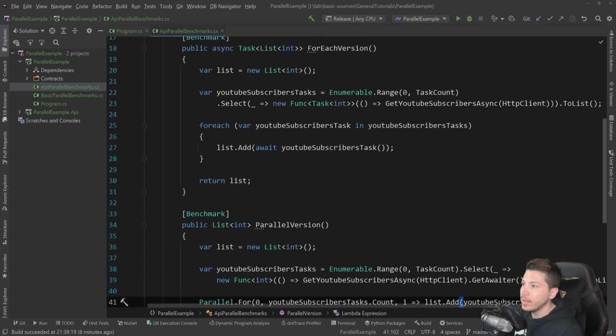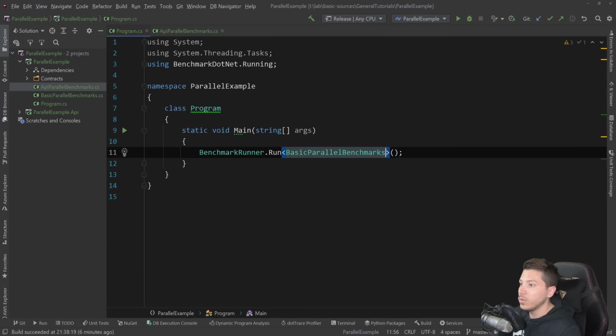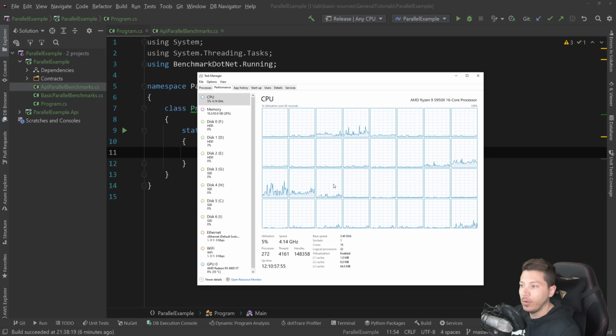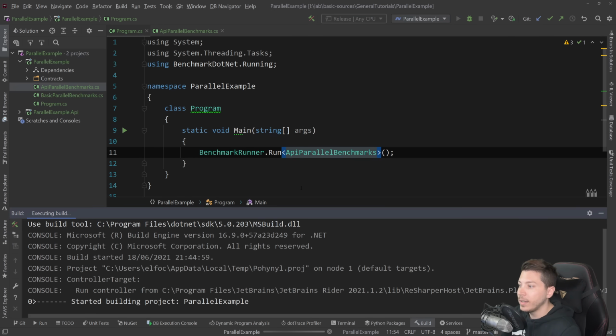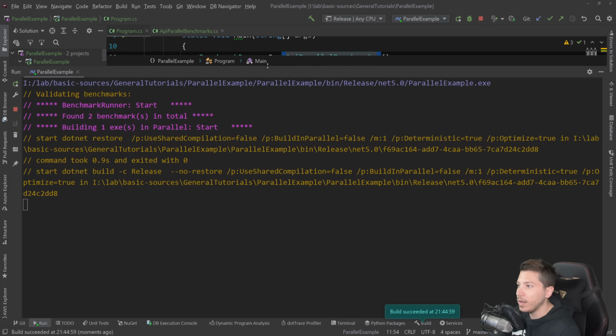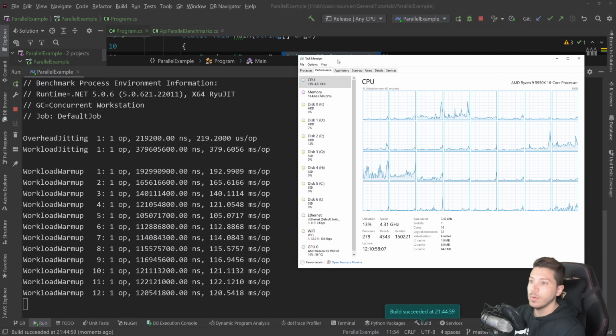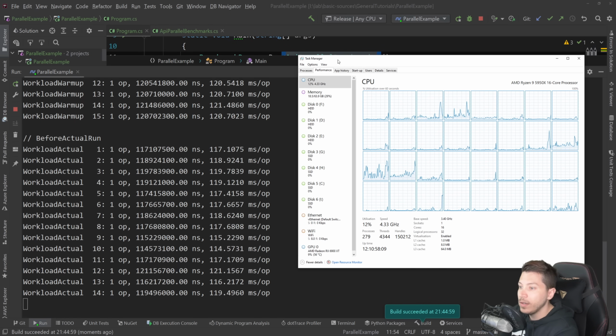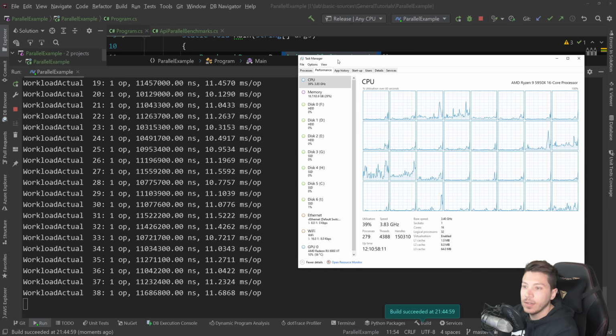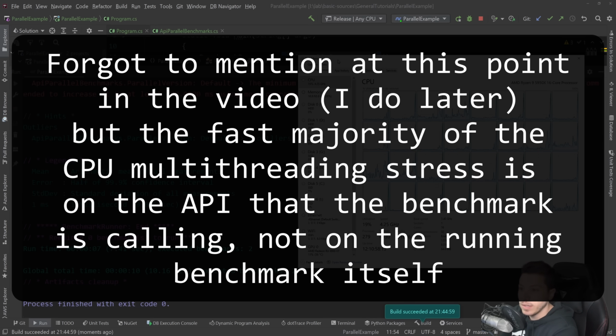And I'm gonna go ahead and actually run this to show you how this will perform. And I'm also going to pull up the CPU utilization as this is running, because I think we're going to see some interesting things here as well. So let me just go ahead and click run here, and this will start. And this is now running, and you'll see that doing it in a serial way doesn't really stress my CPU necessarily.